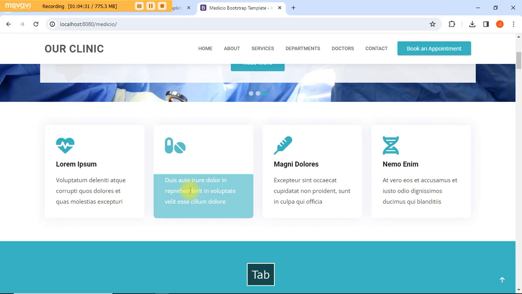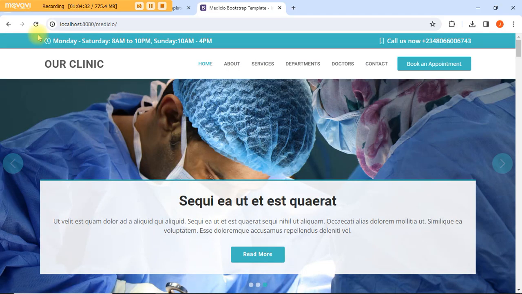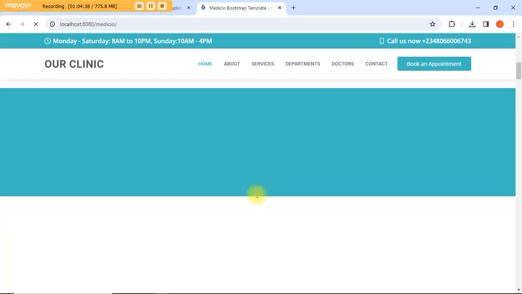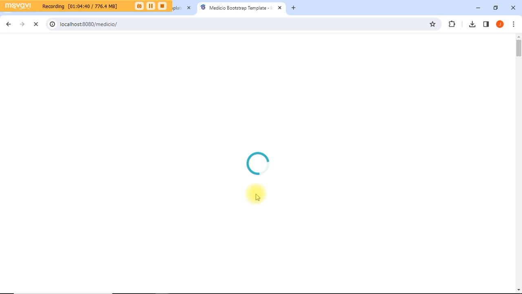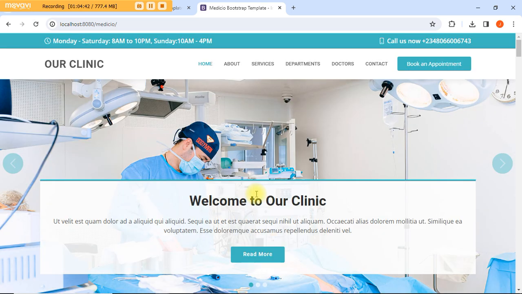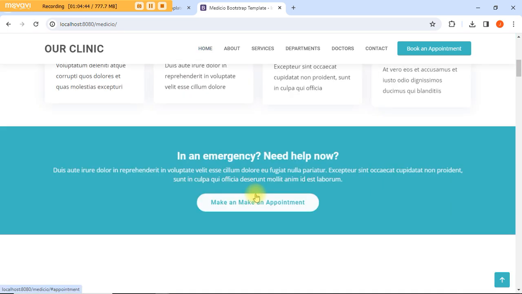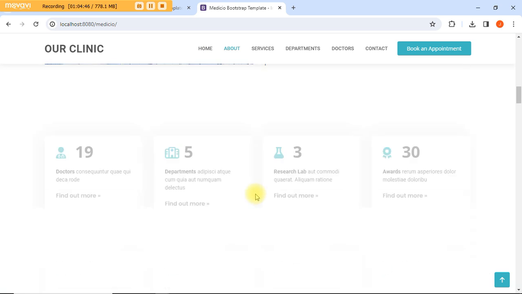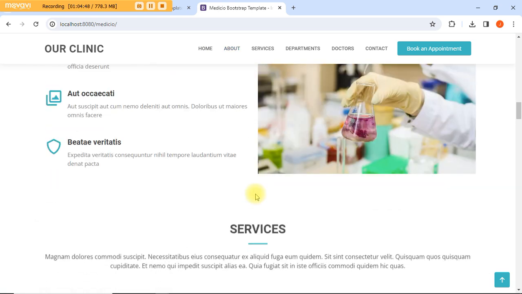When you're done, you do your refresh, and you see that the whole site has been turned into your own, because you might have customized everything according to what you want. All these things that you're seeing are all in the code. Go there and change them one after the other.